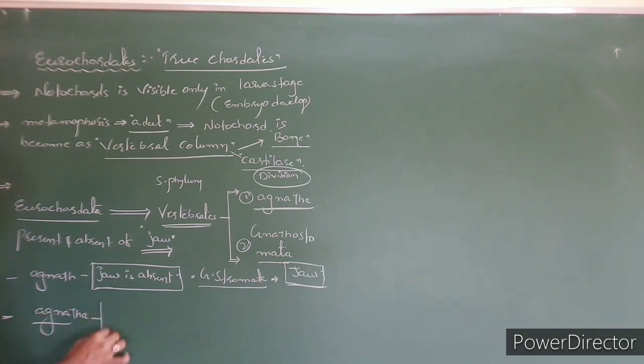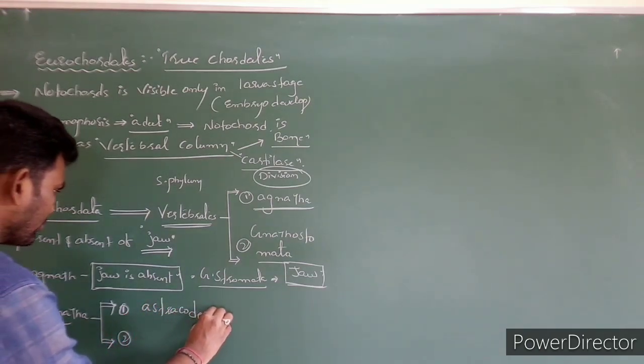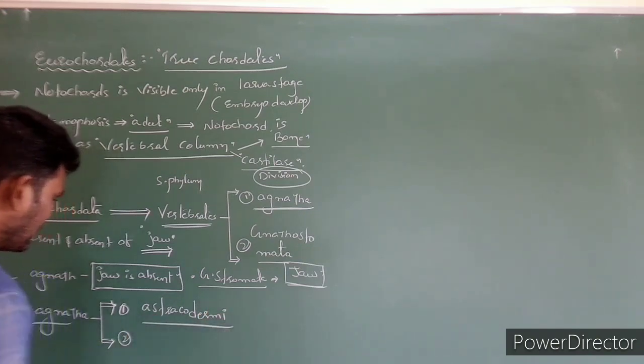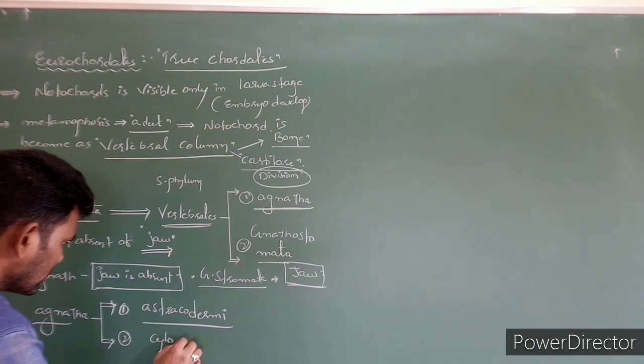Now this division, Agnatha, is again divided into two classes. The first one is Ostracodermi and the second one is Cyclostomata.